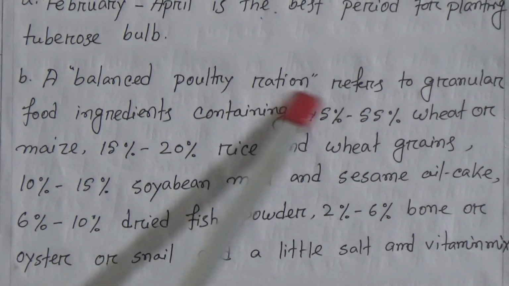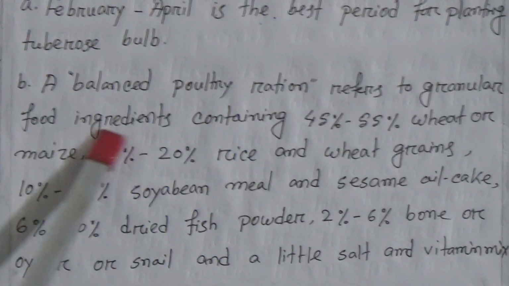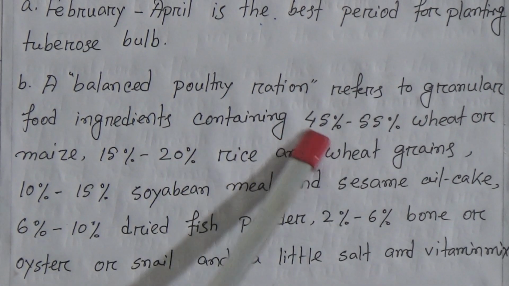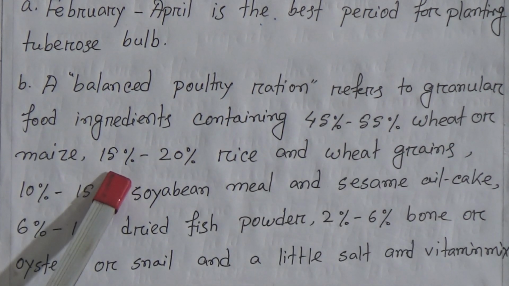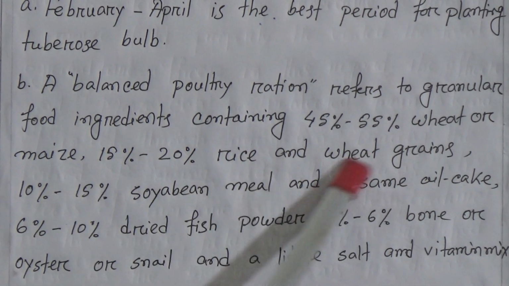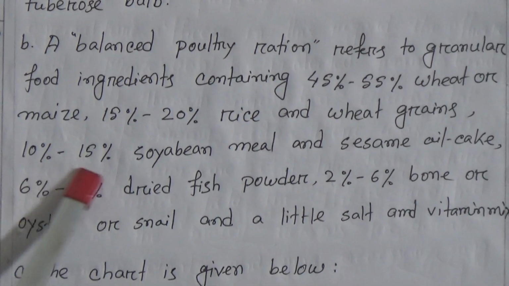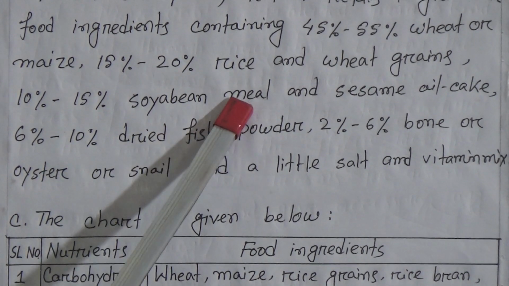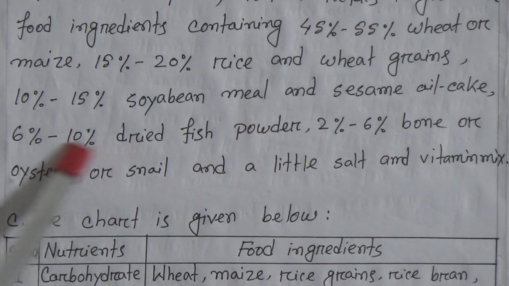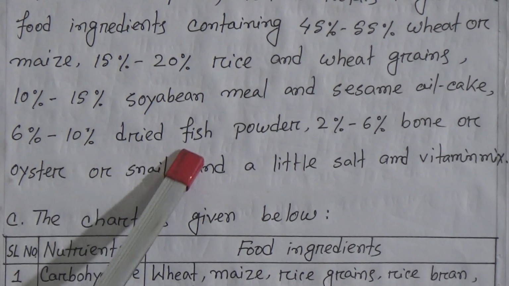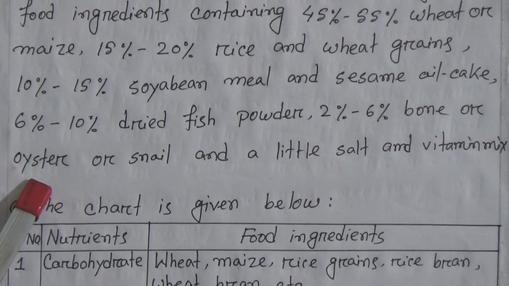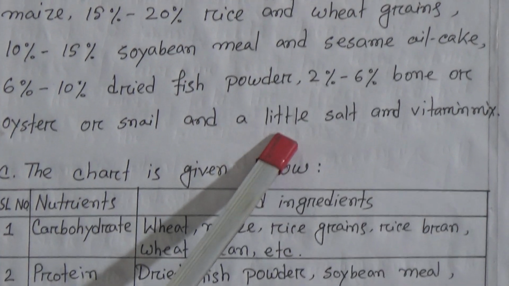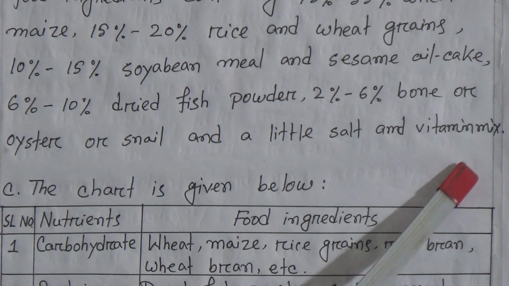The answer will be, a balanced poultry ration refers to granular food ingredients containing 45% to 55% wheat or maize, 15% to 20% rice and wheat grains, 10% to 15% soybean meal and sesame oil cake, 6% to 10% dried fish powder, 2% to 6% bone or oyster or snail, and a little salt and vitamin mix.